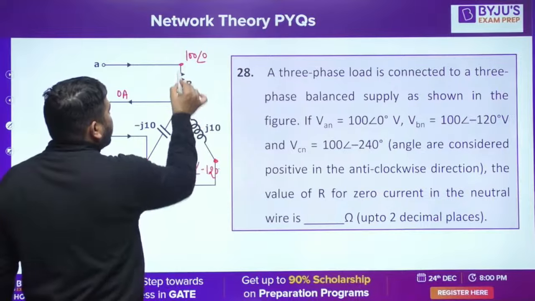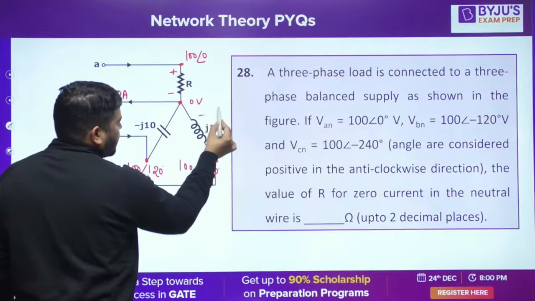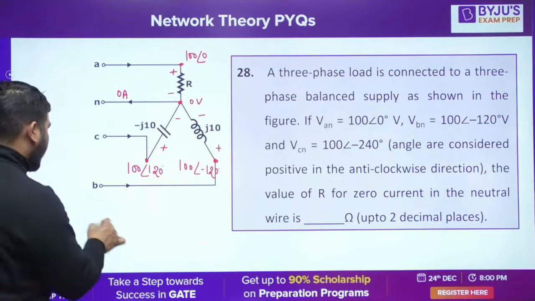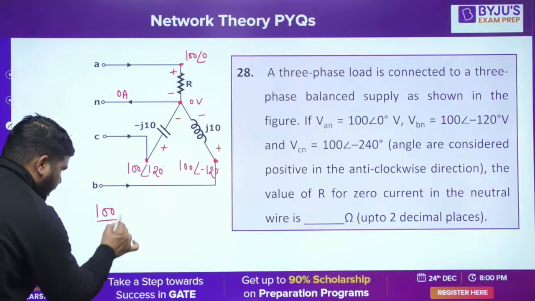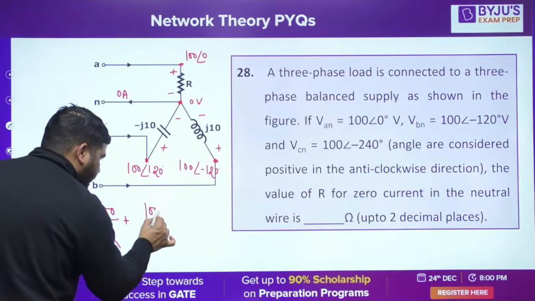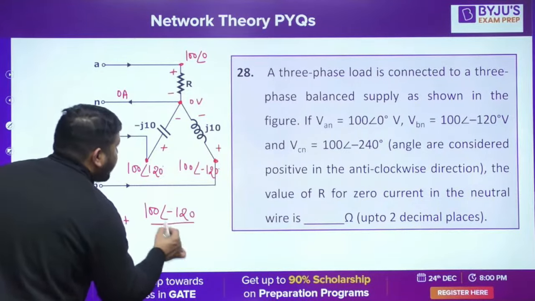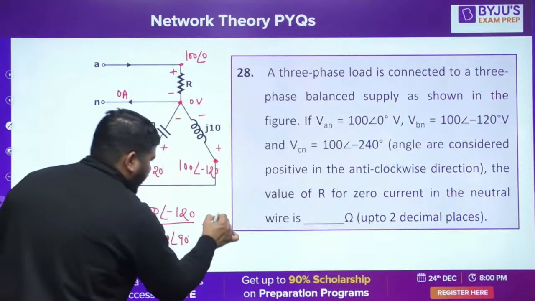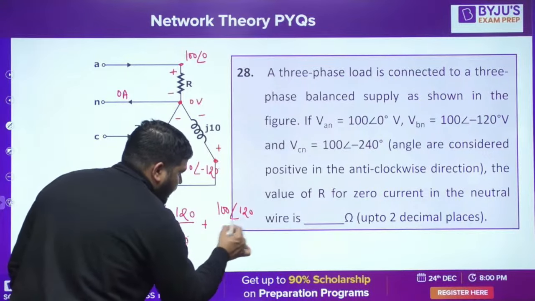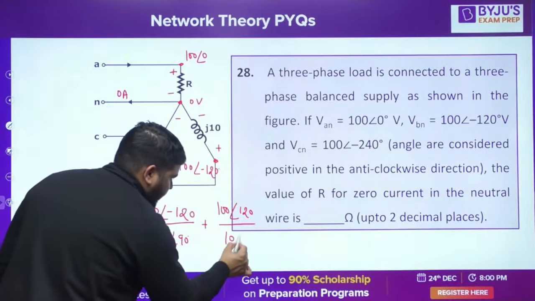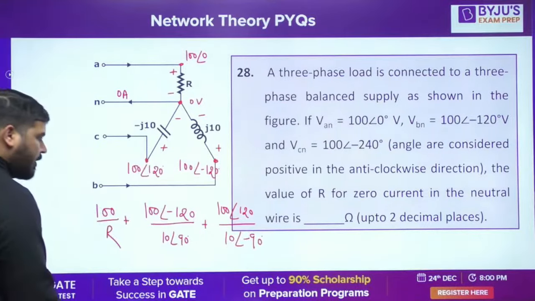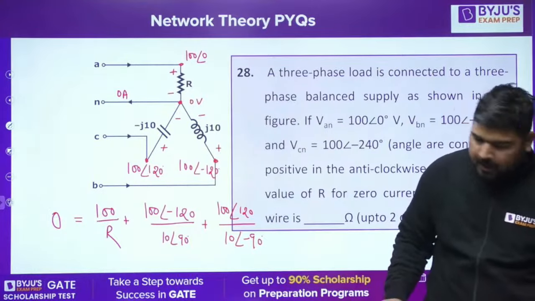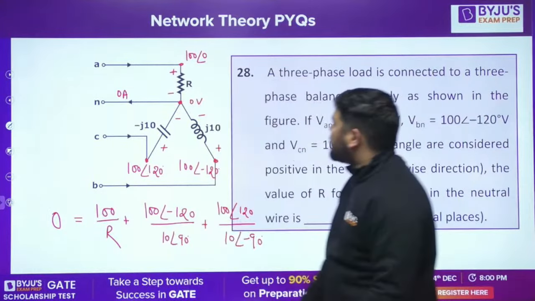Now this is the voltage across this R, this is across this J, and this is across this C. Calculate this current 100 upon R, plus 100 angle minus 120 divided by 10 angle 90, plus 100 angle plus 120 divided by minus J10, that is 10 angle minus 90, equal to 0. The total sum of the current is 0. You can calculate the value of R. Do it yourself, guys.